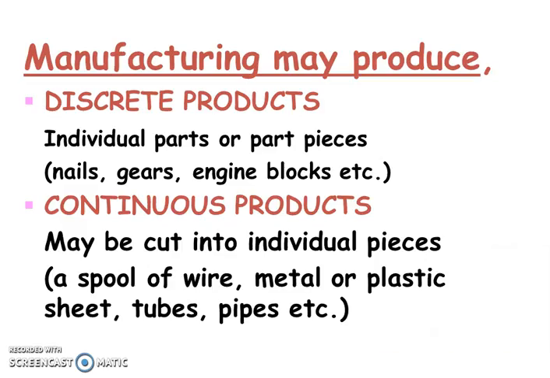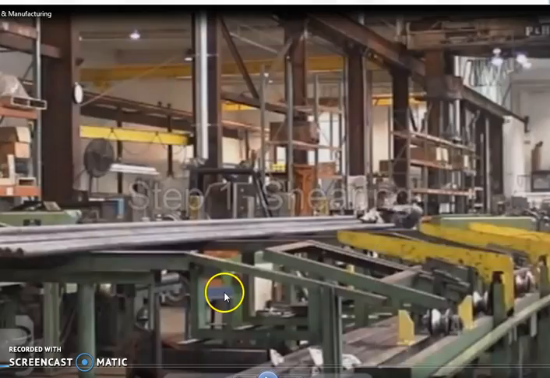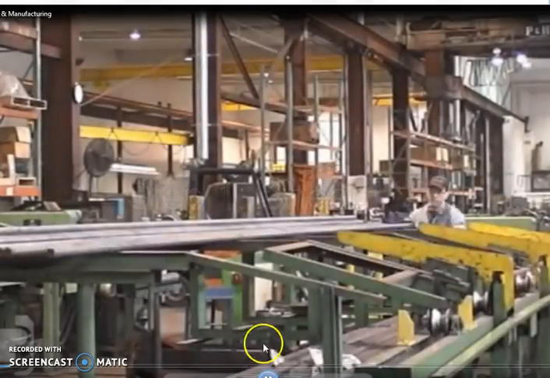Manufacturing may involve discrete products or continuous products. Discrete products means individual items that are being manufactured, such as nails, gears, engine blocks, or even your automobile, whereas a continuous product can be a lengthy wire, sheets, metals, pipes, tubes. As you can see, it is conventional manufacturing. It is being shown here.